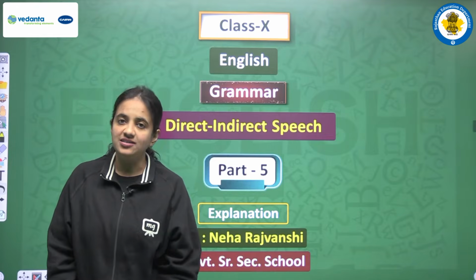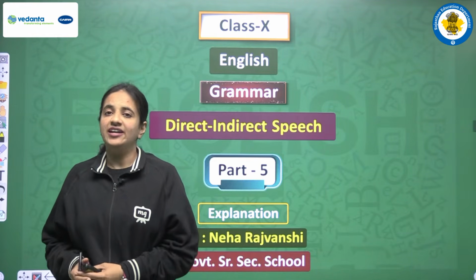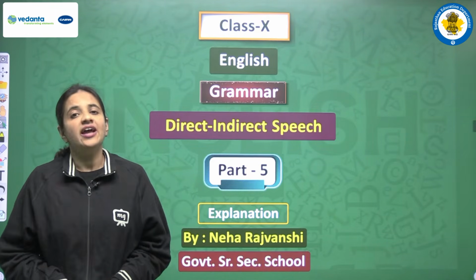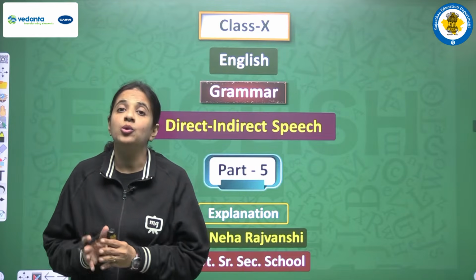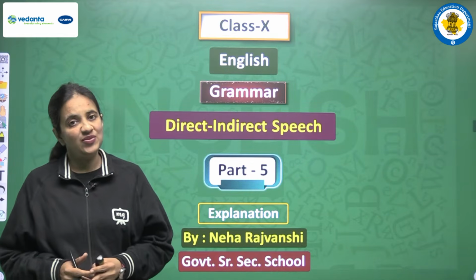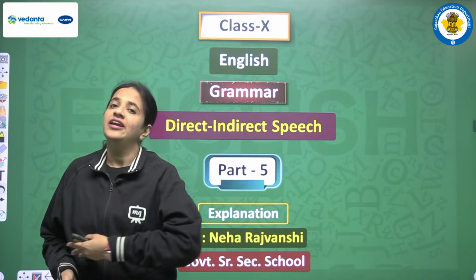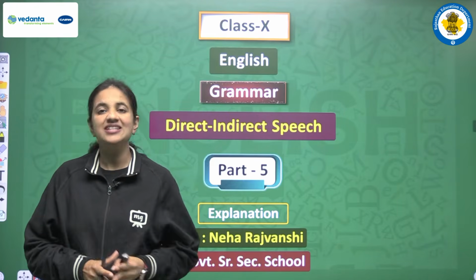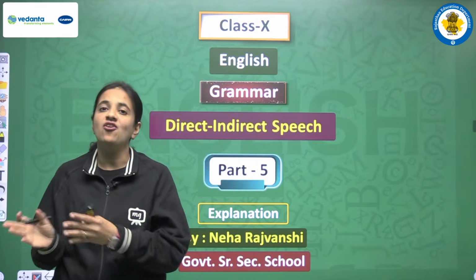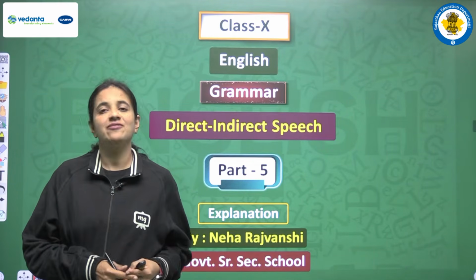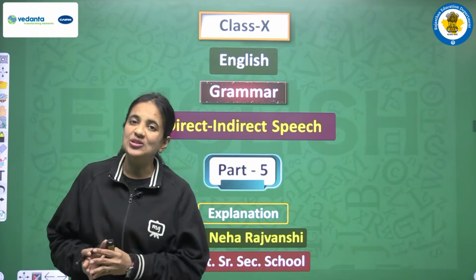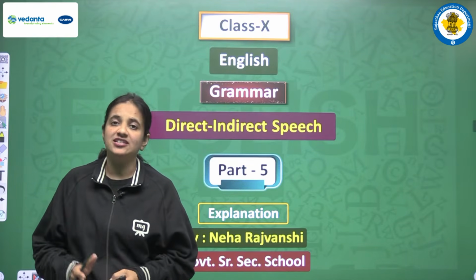So students, we are studying direct and indirect speech, and till now we have discussed so many rules related to direct and indirect speech, and the rules that we have to follow when we are converting a sentence from direct into indirect speech, right? We have discussed assertive sentences, in which we have positive and negative sentences, and then interrogative sentences of two kinds: first, in which we have an auxiliary verb, and second, in which we have a WH word. So that much we have discussed. I am sure that all the rules we have discussed are clear to you all.